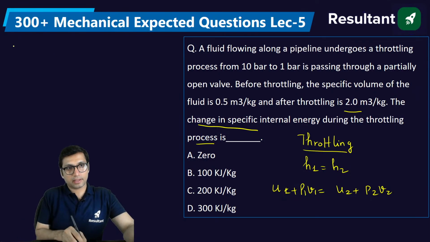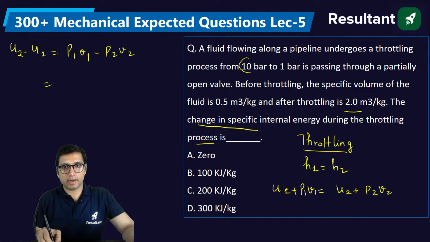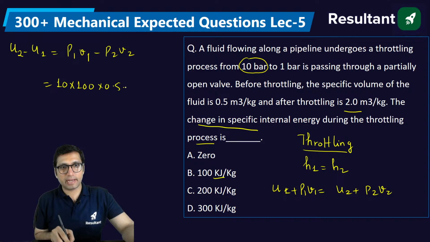So you have to find the specific change in internal energy, that is U2 minus U1, which will be equal to P1 into V1 minus P2 into V2. P1 here is given as 10 bar, but the answer is required in kilojoule per kg, so you have to convert into kilopascal. 1 bar is equal to 100 kilopascal, so 10 into 100 into 0.5 minus 1 into 100 into 2. So you will get 300 kilojoule per kg.